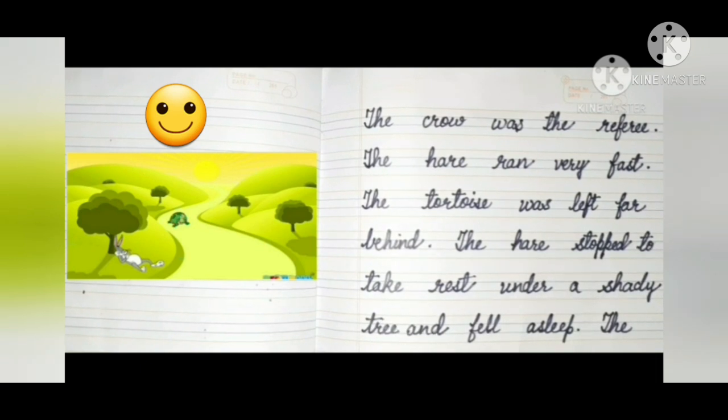So children, can you see the picture? Hare stopped there to take the rest. He thought that let's take the rest because tortoise is very far behind. But what happened? He soon fell asleep. He was tired, so he fell asleep.